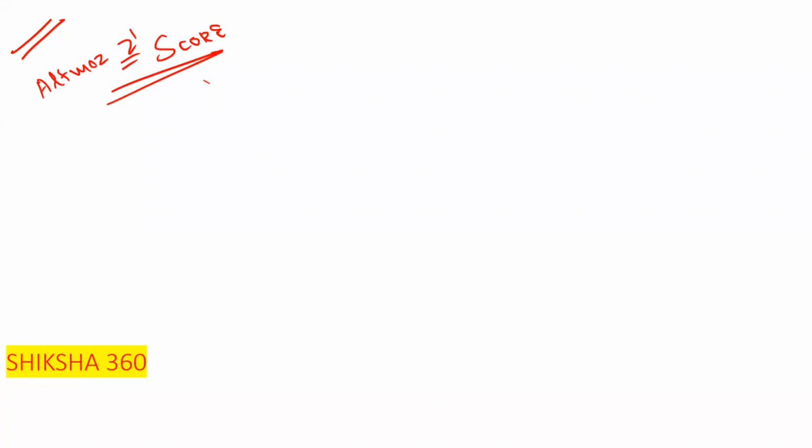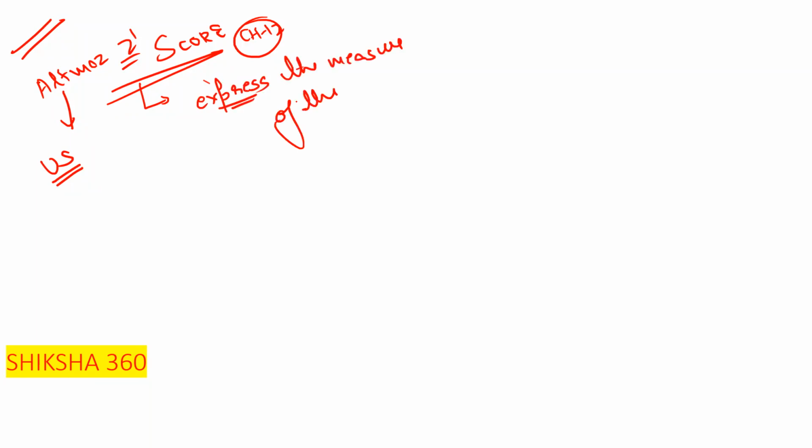So can anyone tell what equation was given by Altman? First of all, remember that it is a model for US manufacturing firms. This is from chapter number 12. What does the Altman Z score express? Very important: it expresses the measure of the default.